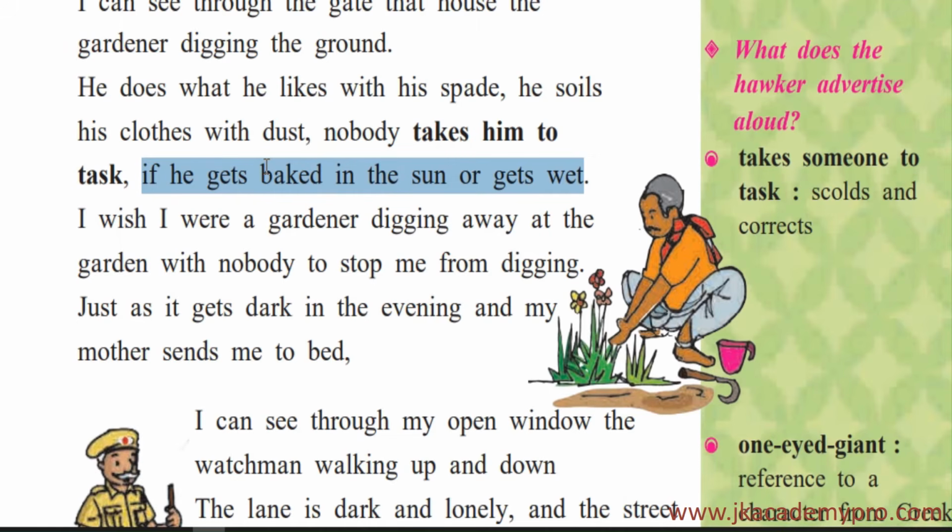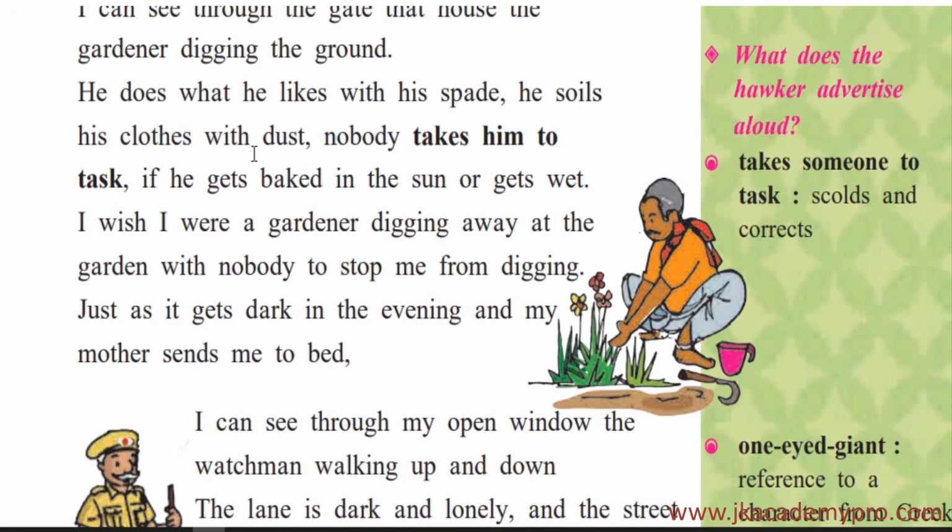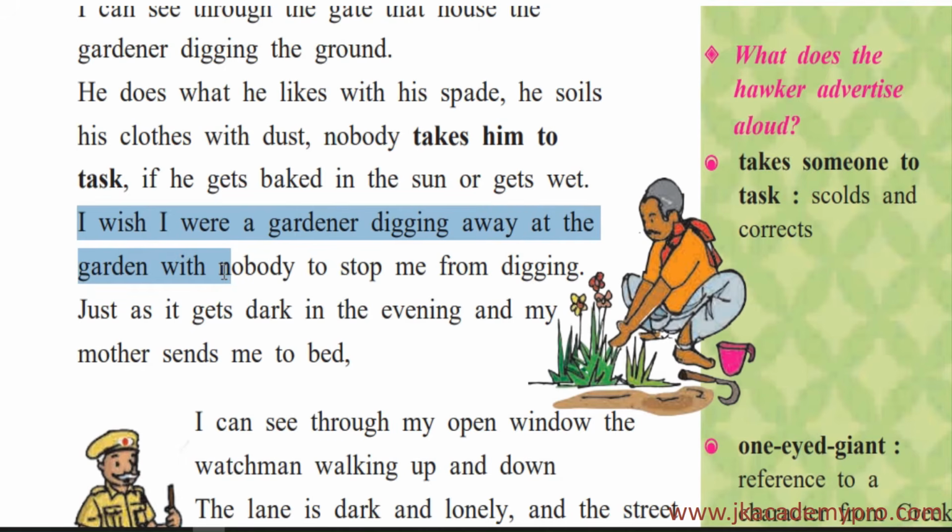And here is a person who is doing and enjoying what he loves to do, and nobody to scold him if he soils his clothes, or he is getting baked in the sun, or if he is getting wet. Now, as he is looking at the gardener, he feels that it is such a nice, great thing, so nice to do what you like. So he wishes and he says that I wish I were a gardener digging away at the garden with nobody to stop me from digging. So here now he is wishing that he is a gardener.